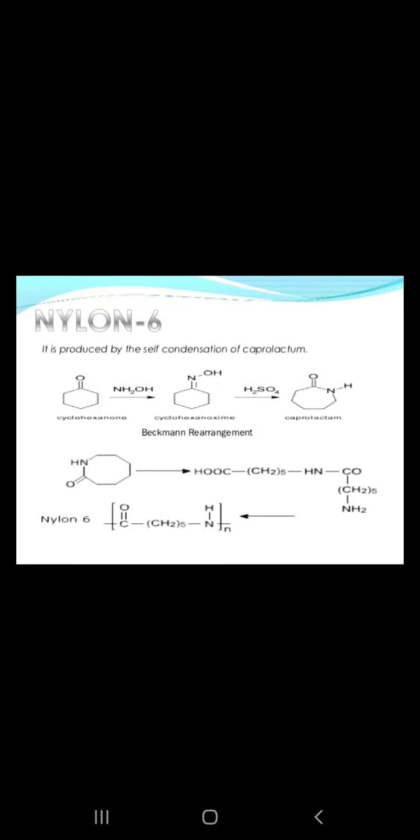Next is nylon 6. It is produced by self-condensation of caprolactam. Cyclohexanone reacts with NH2OH to form cyclohexanone oxime, which undergoes Beckmann rearrangement with H2SO4 to convert to caprolactam. These examples are given below. Nylon 6.